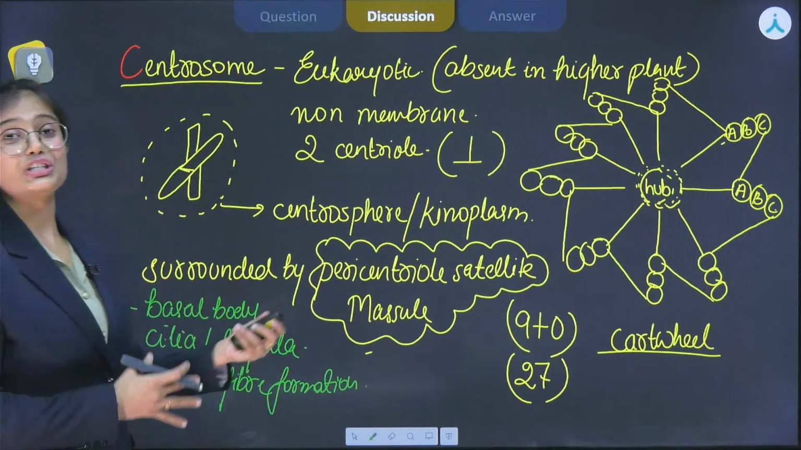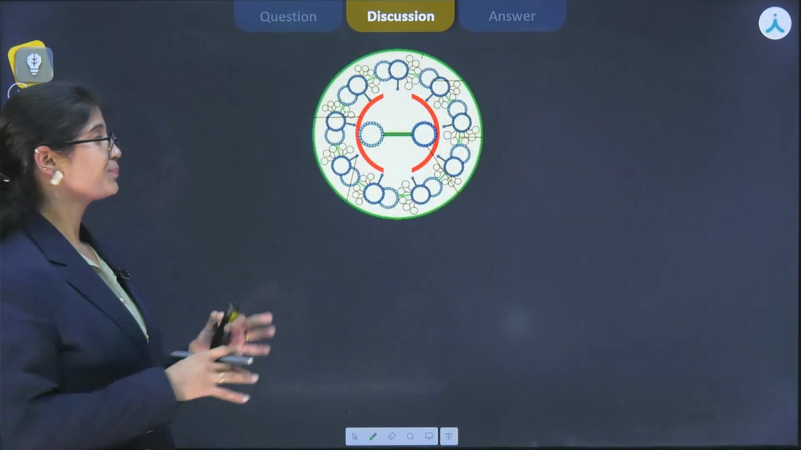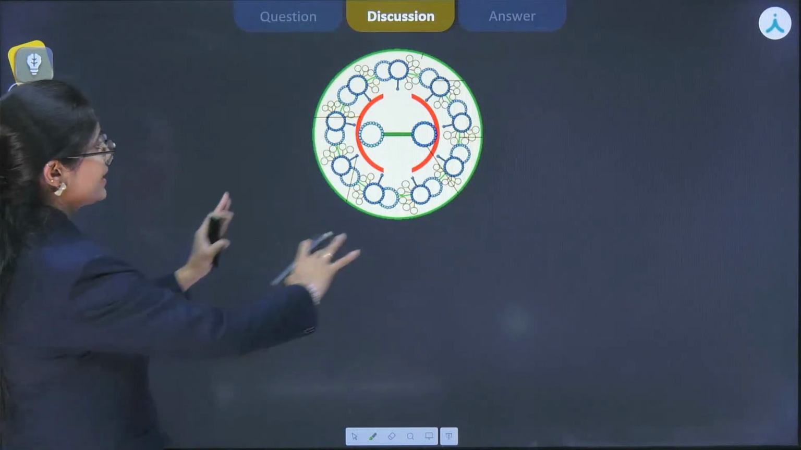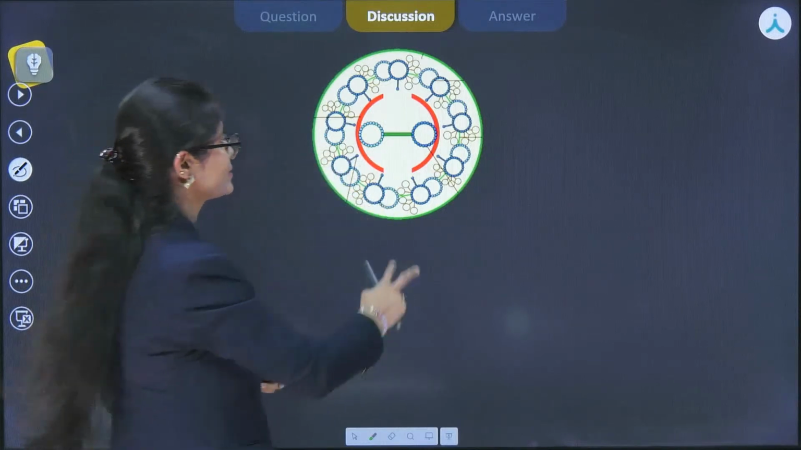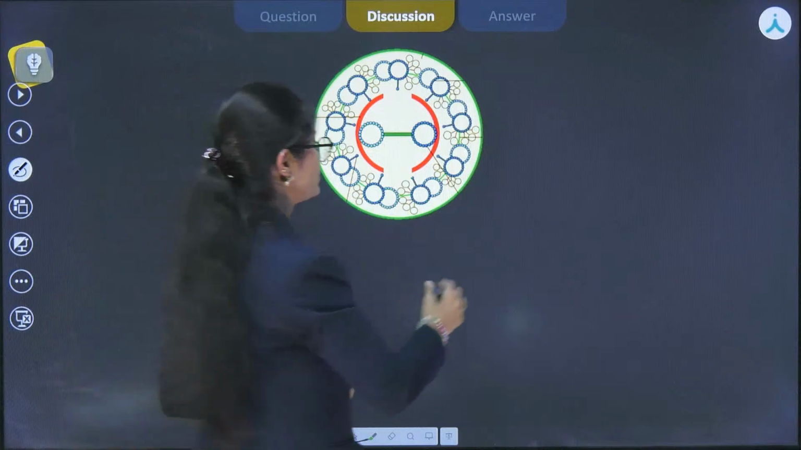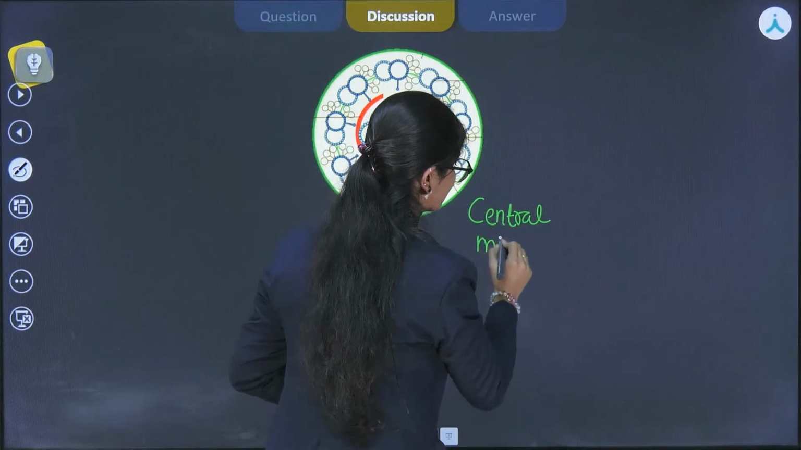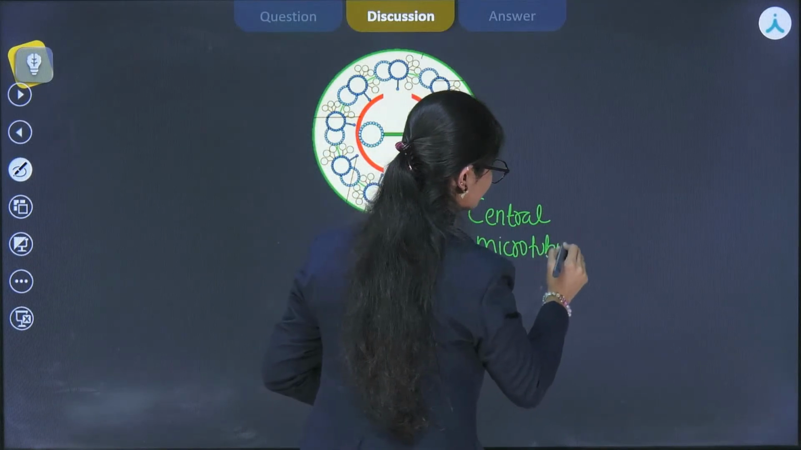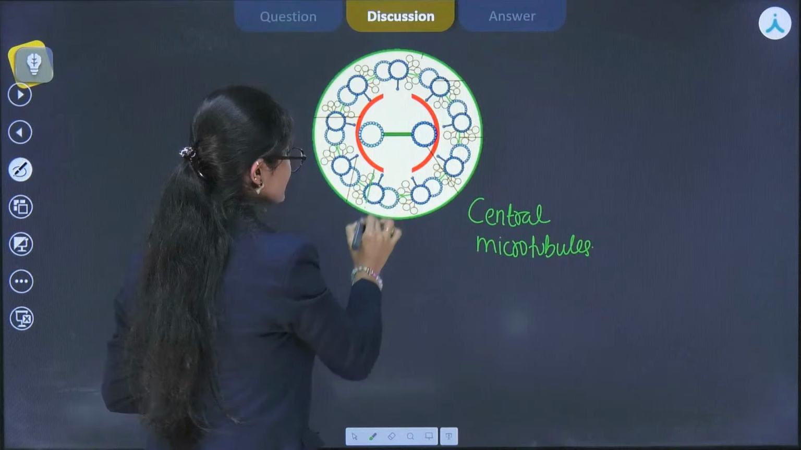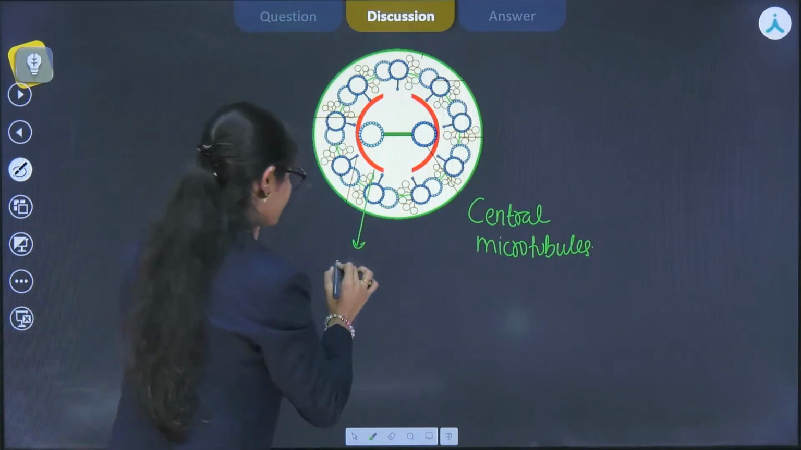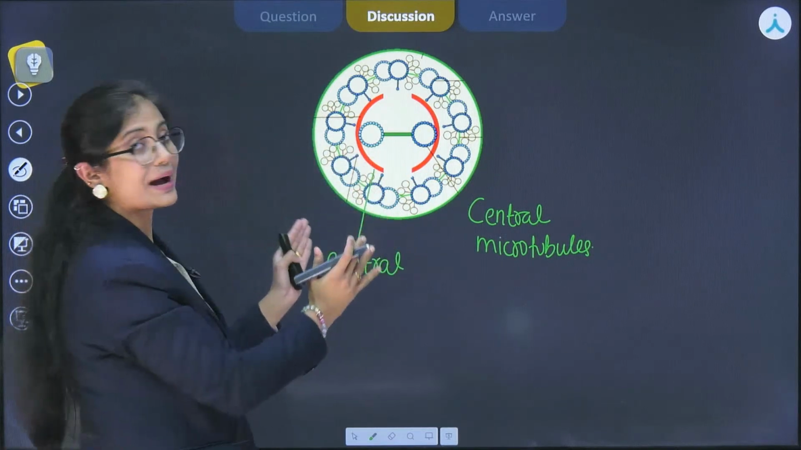Right, let's move to the structure of cilia and flagella. So somehow the structure of cilia and flagella are similar. Let's see how. Here you can see that the complete structure is given. Let's start from the center again. So these two are central microtubules. Again, it is covered by one sheath. This is one sheath which is known as central sheath. The centrally located microtubules are covered by central sheath.